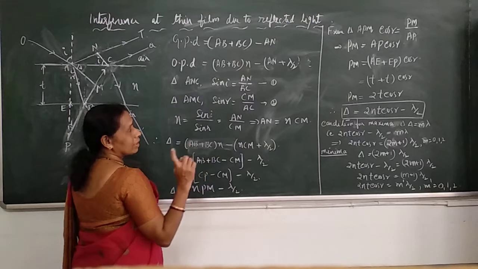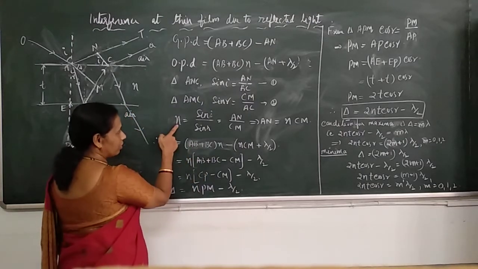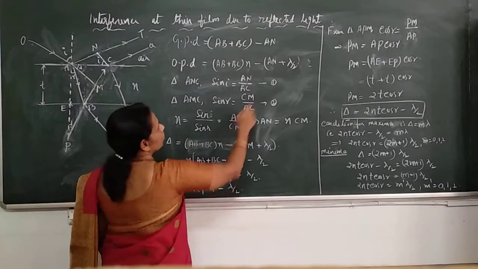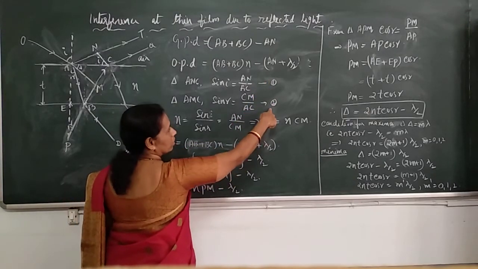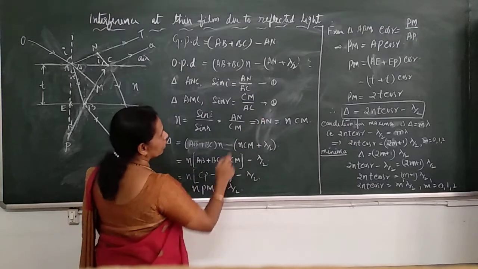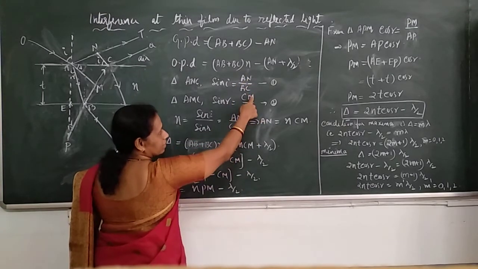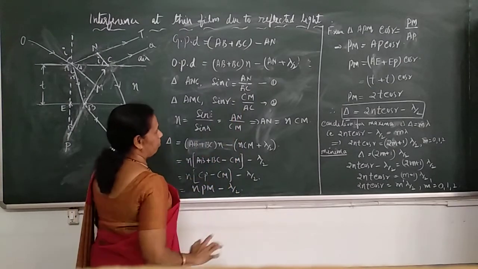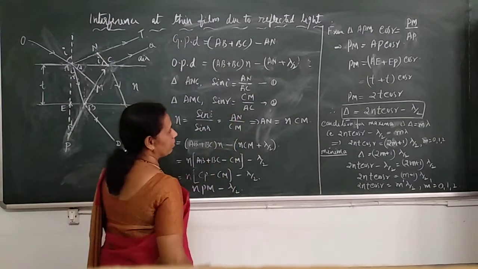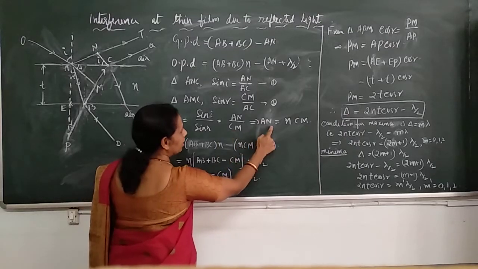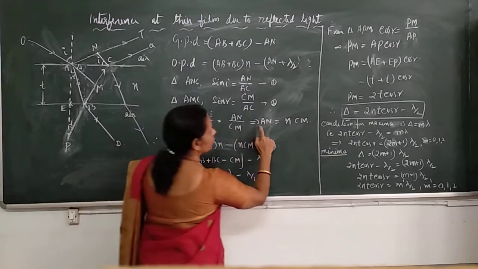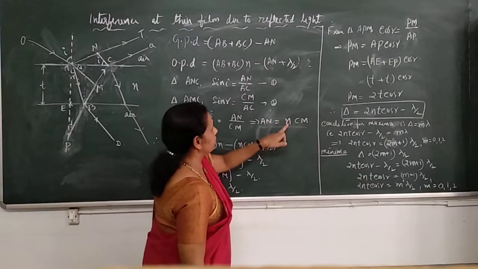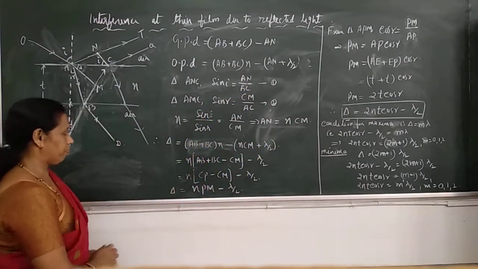Now, Snell's law: refractive index is defined as sin I by sin R. So if you divide equation 1 by equation 2, what do we get? AN by AC divided by CM by AC. AC gets cancelled, remaining AN by CM. N is AN by CM. From this, we write AN as N into CM. So now we have the expression for AN as N CM.